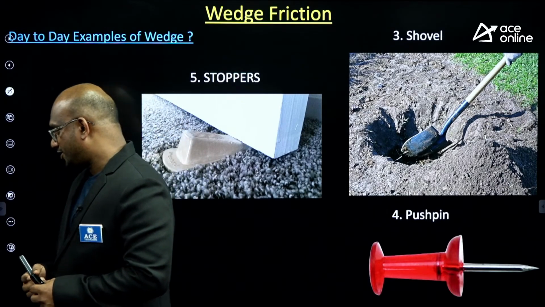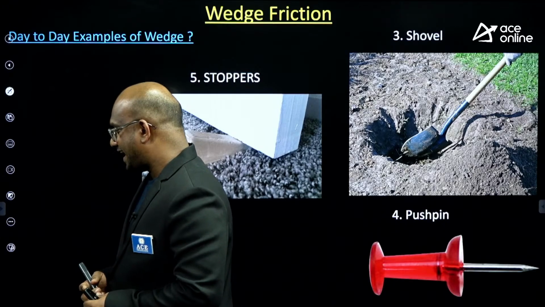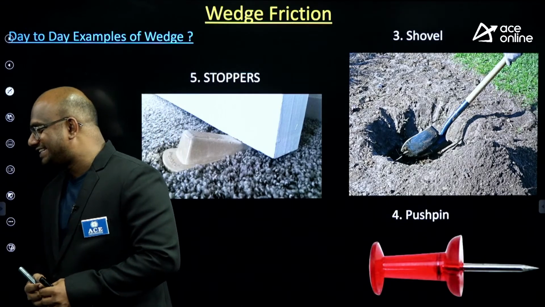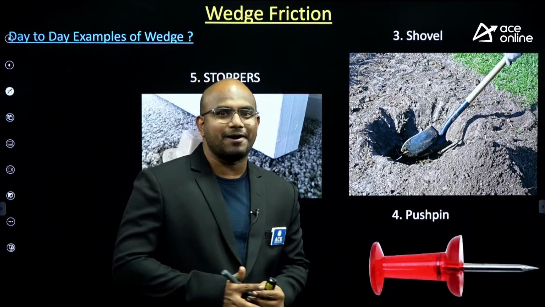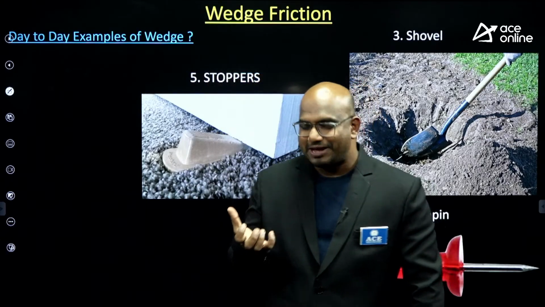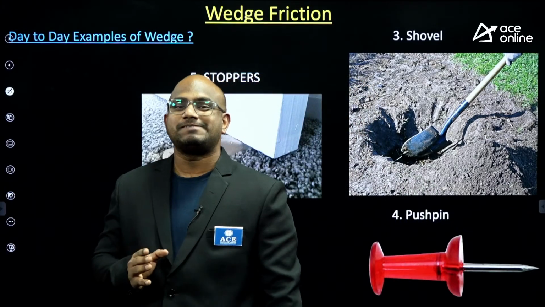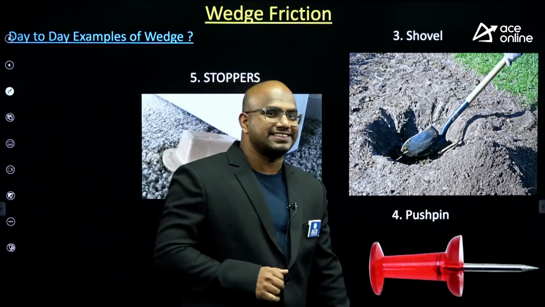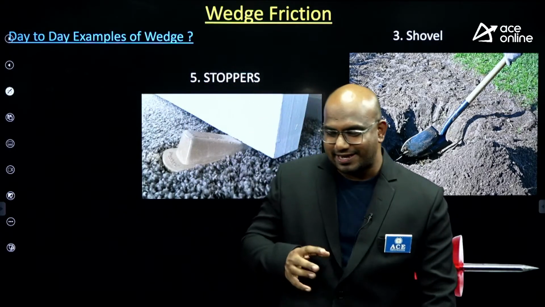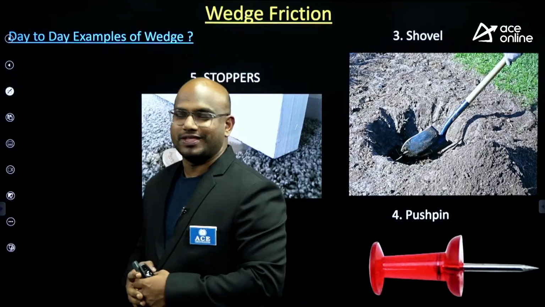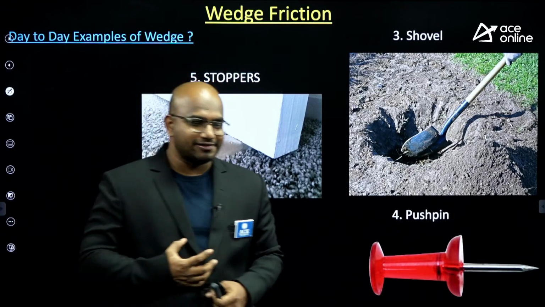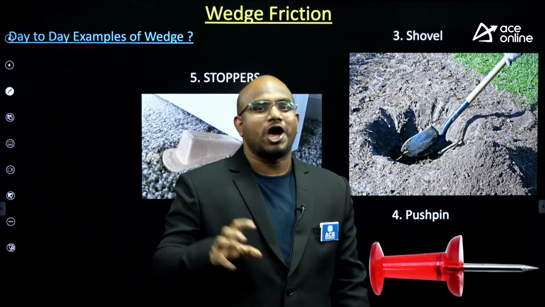Very good, nursing. Excellent. Our teeth are the best example. Why? Observe carefully, especially the front teeth. Suppose an apple or chicken 65 is given to you and you want to pierce it. How do you pierce it?